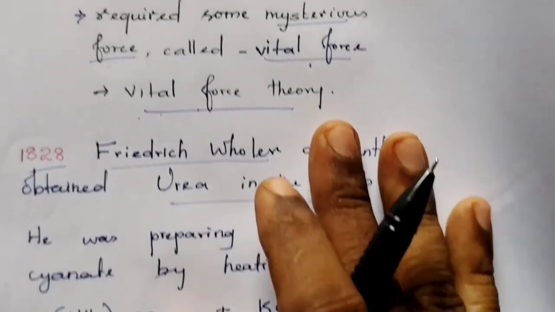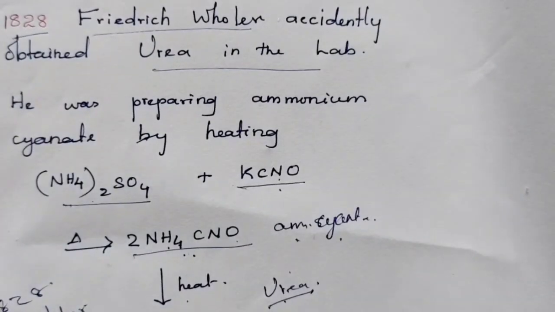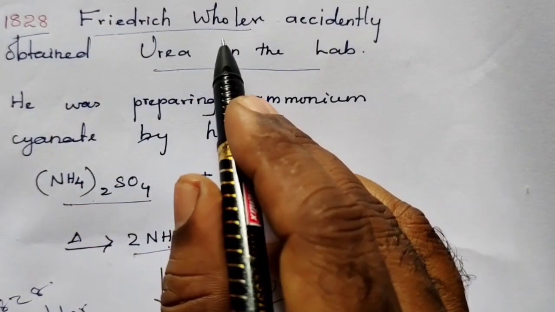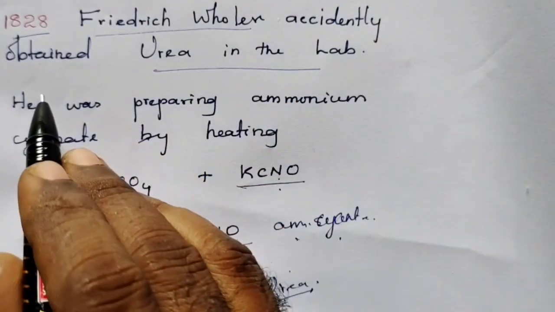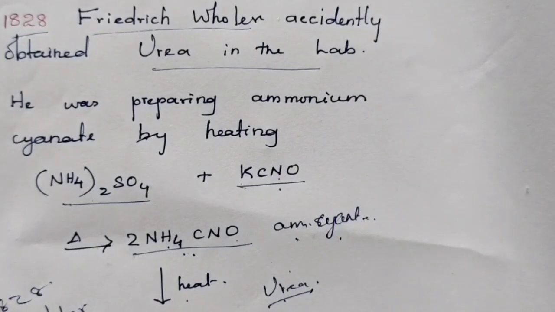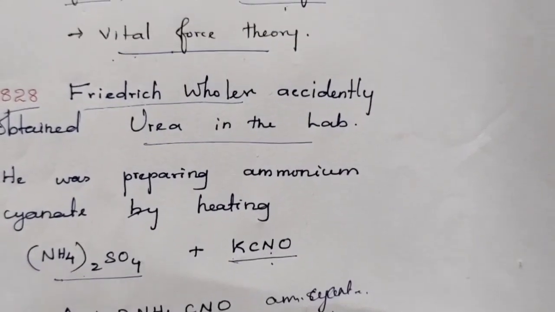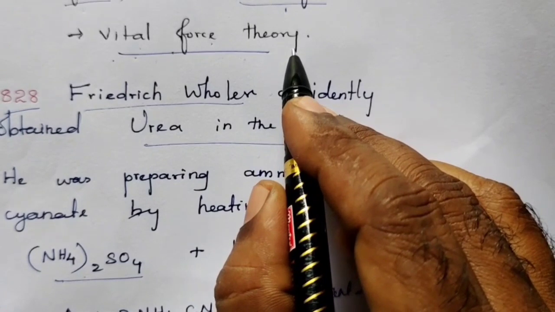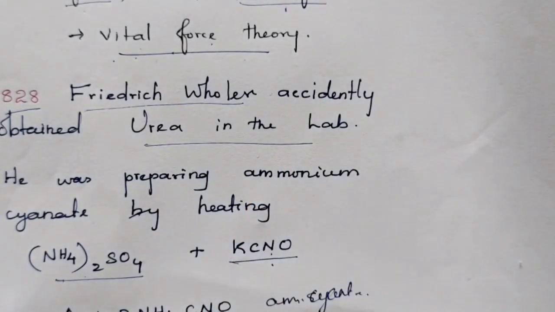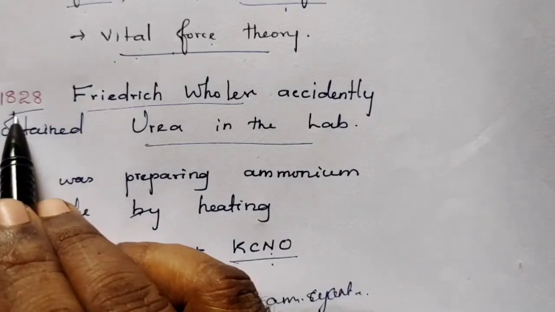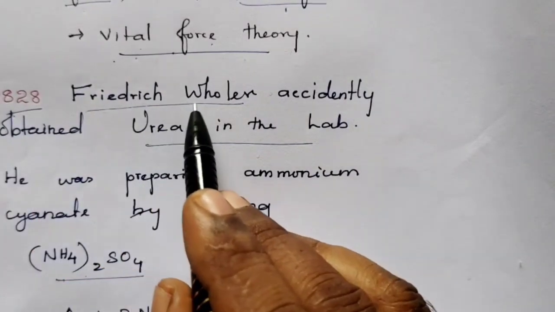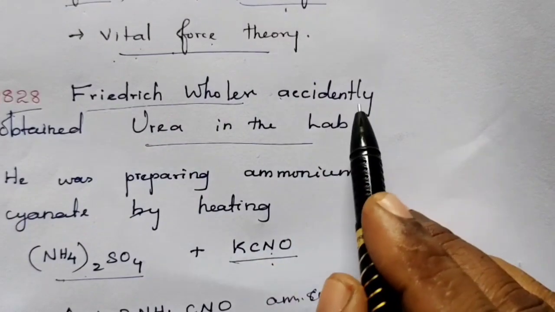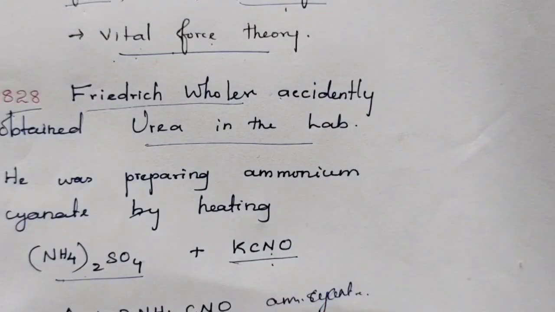But in the year 1828, Friedrich Wöhler accidentally prepared urea in the lab. When Berzelius put forward the vital force theory, scientists of that period believed in it, therefore no one synthesized any organic compounds. Why do we call it accidental?